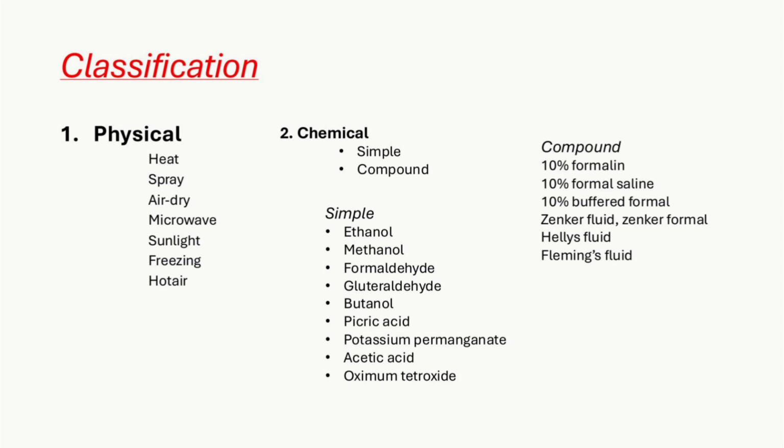Under simple fixatives: ethanol, methanol, formaldehyde, glutaraldehyde, butanol, picric acid, potassium permanganate, acetic acid, osmium tetroxide. Under compound fixatives: 10% formalin, 10% formal saline, 10% buffered formalin, Zenker's fluid, Helly's fluid, and Flemming's fluid.